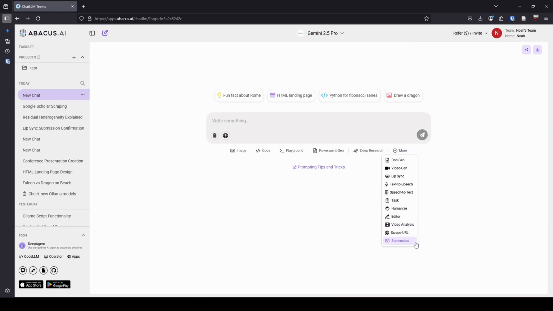So see if there's anything else in here. They have video analysis. It also has URL scraping. I'm not going to use that right now. I don't really have a good use case for it. And apparently it can also do screenshots, but I'm not really worried about that either. So a lot of different features that you get within the chat.